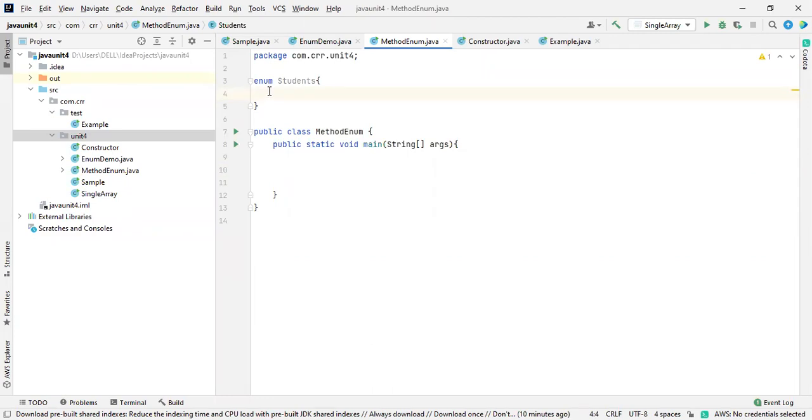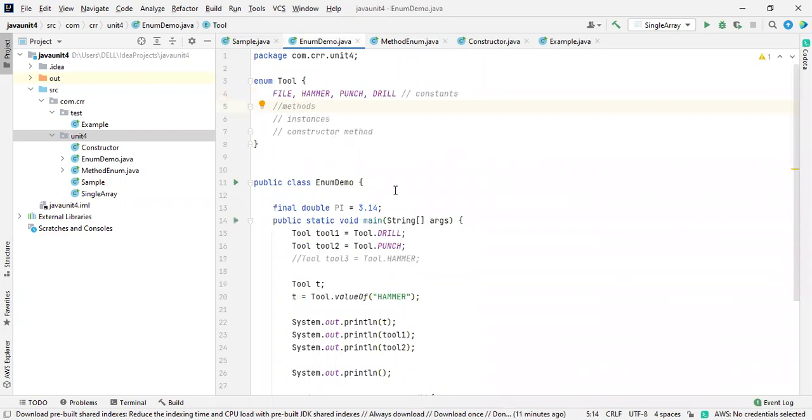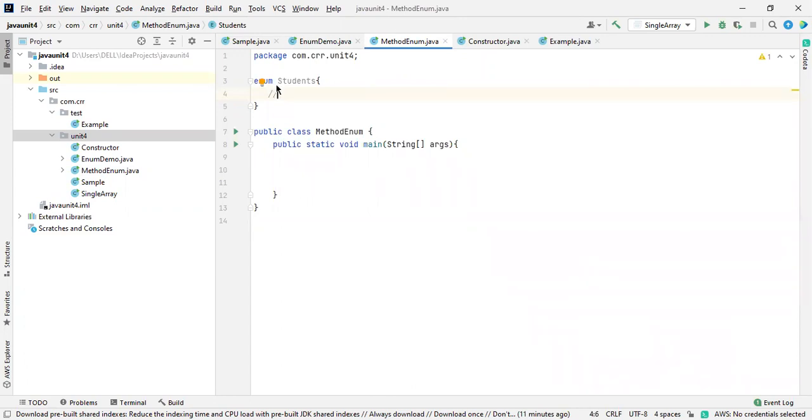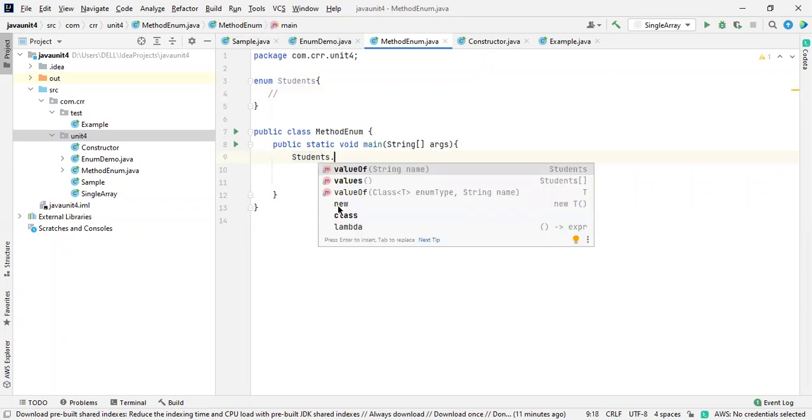If you want to access everything inside the enumeration, you use the method values. Inside the enhanced for loop, we already mentioned that, right? I don't want to explain it again over here because I already explained this. So enumeration gives you two methods. If you want to check it out, it's like Students dot. See this one: only these three methods are available.